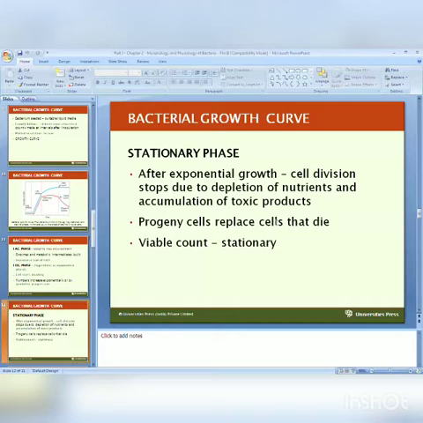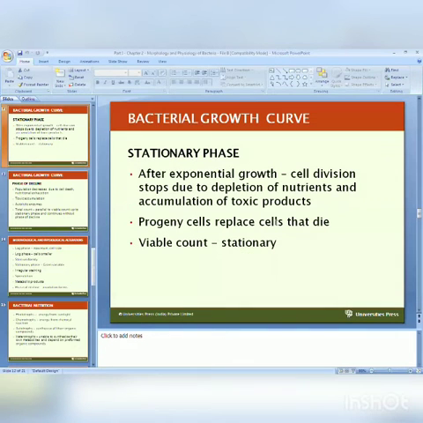Viable count stationary. One more important feature of this phase is spore formation. It occurs in the stationary phase, because here the depletion of nutrients is there, an unfavorable condition, that's why spore formation occurs.